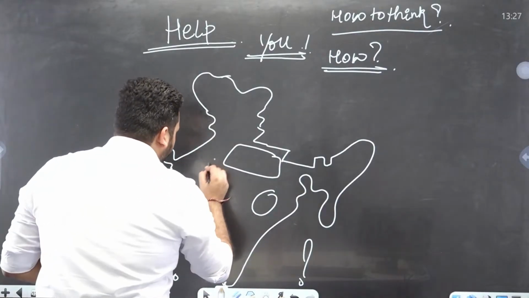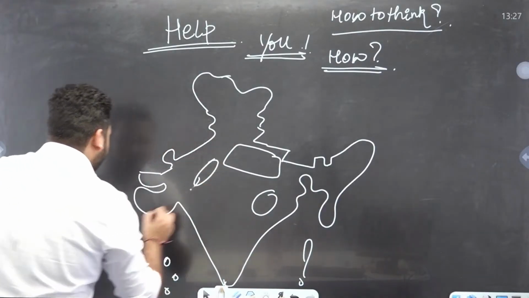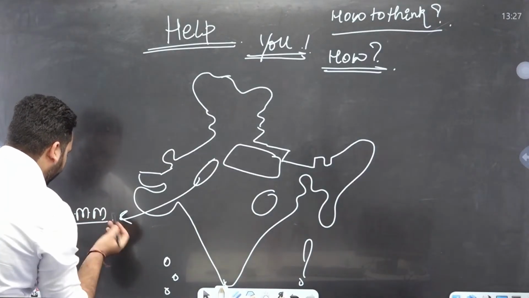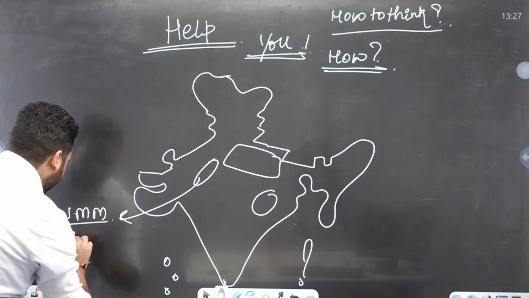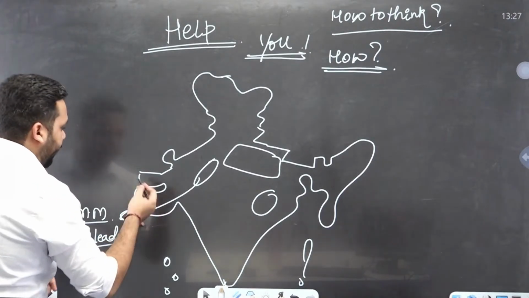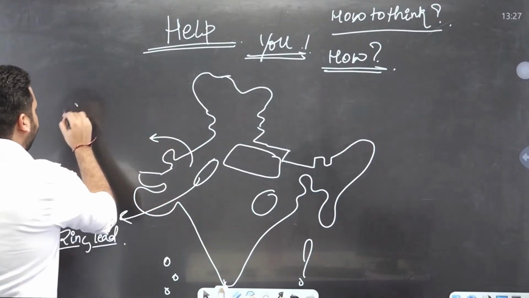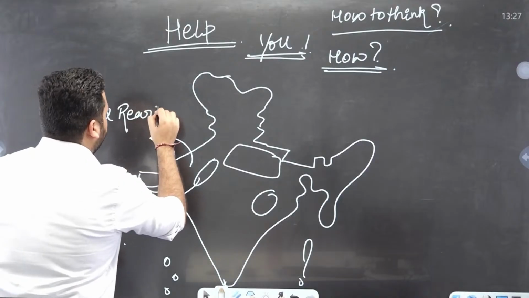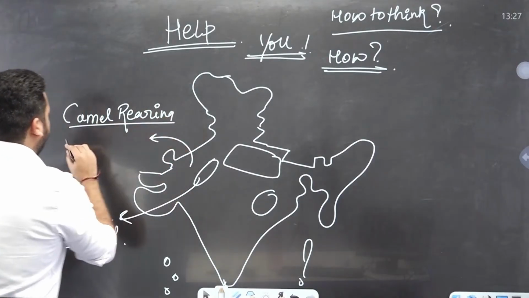For example, we have Aravallis, we have non-metallic minerals, like zinc, lead, etc. Western Rajasthan, we have camel rearing. Then salt production.